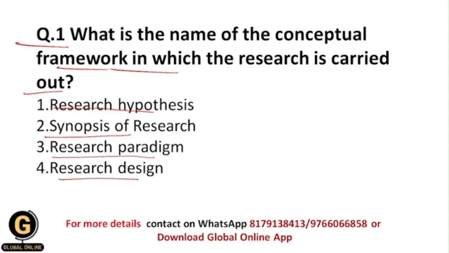Conceptual framework means the whole outline of the whole research process, which is nothing but the research design, and that's why your correct answer should be 4, because research design is the whole outline of your whole research process, in which you explain what different data collection methods and data analysis methods you are going to employ. And that's why your correct answer should be 4.